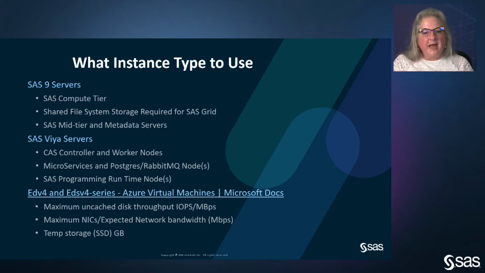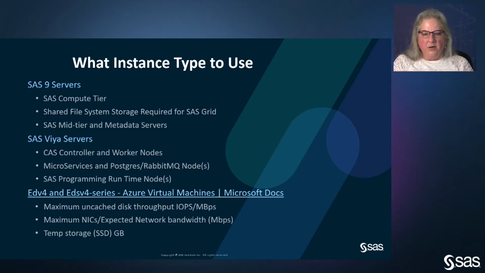After you understand the different criteria of your SAS application and what is needed from a core, memory, IO bandwidth, and network bandwidth perspective, we also need to make sure that we match all of that up with the different types of SAS 9 servers that you'll be using, or the different types of VIA servers that you'll be using, so that we can get the correct Azure instances for what you're doing.